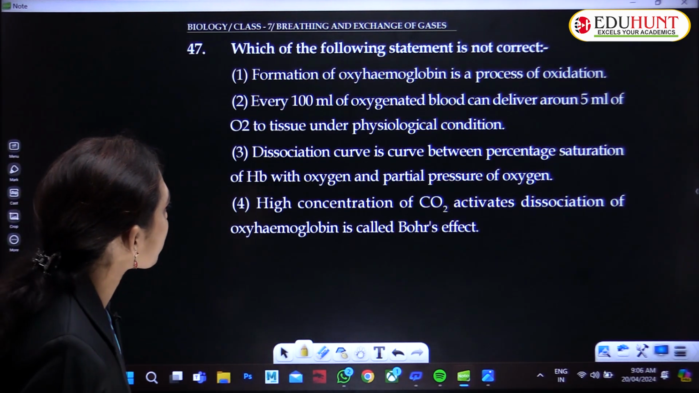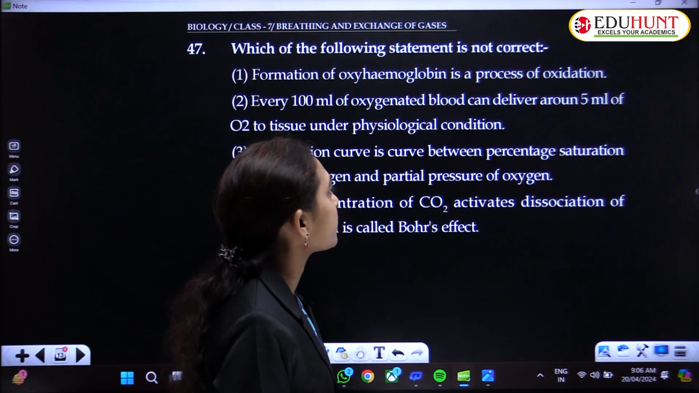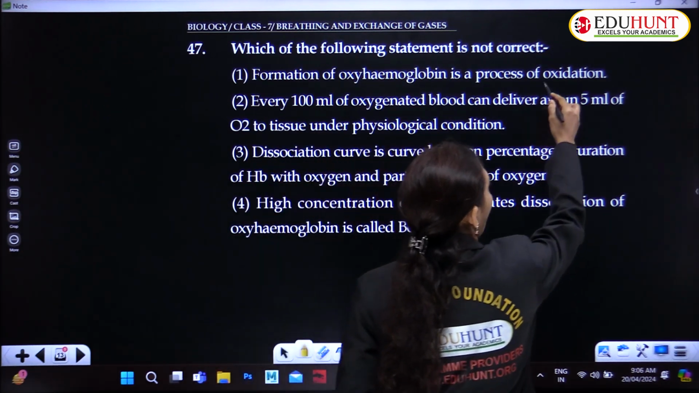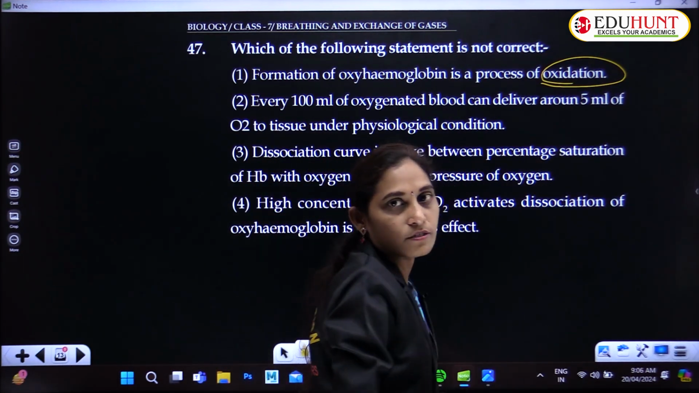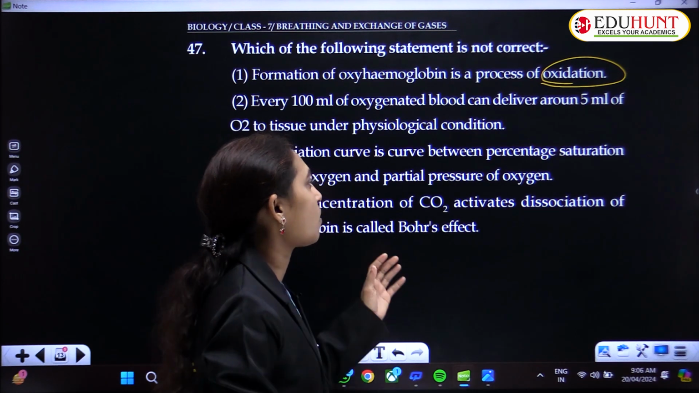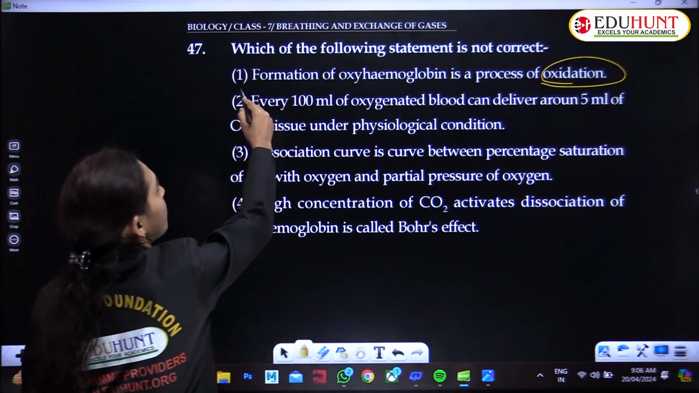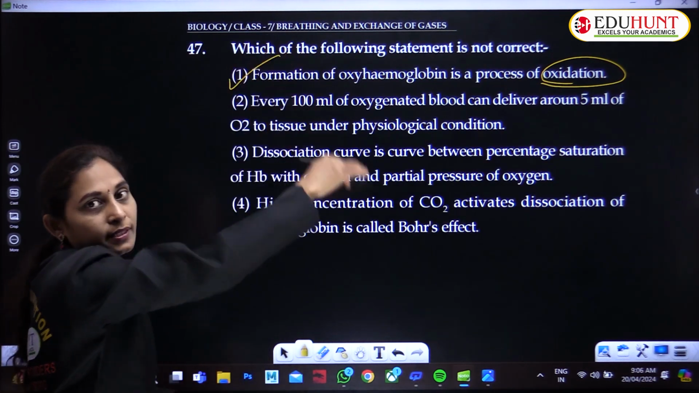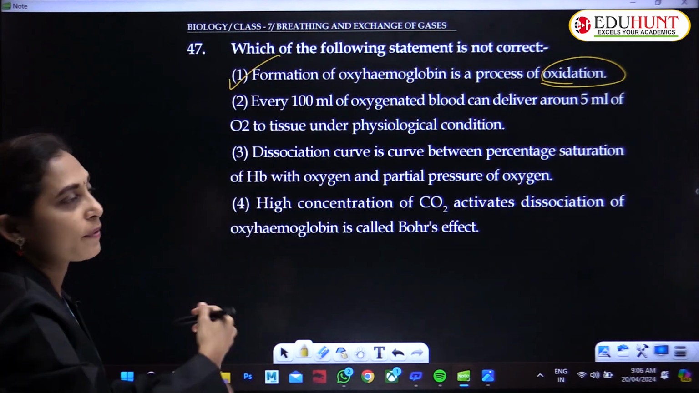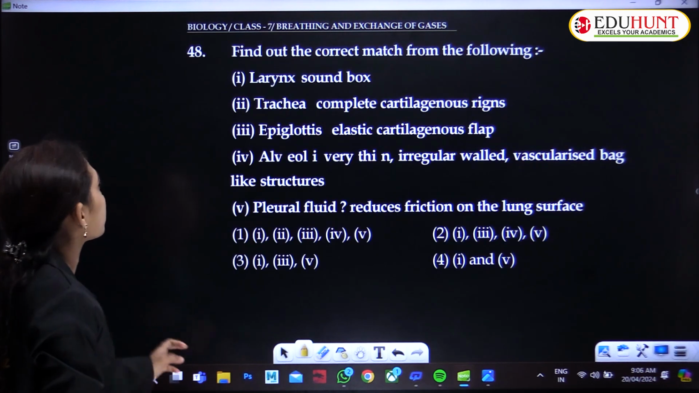So formation of oxyhemoglobin is a process of oxidation. This is not the oxidation process. It is oxygenation. It is not oxidation, it is oxygenation. So this is the wrong one, and we have to pick out the wrong option.